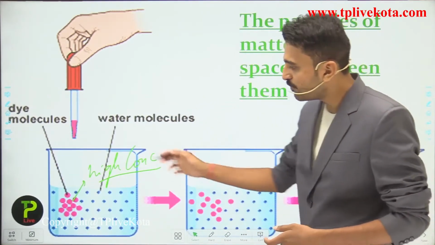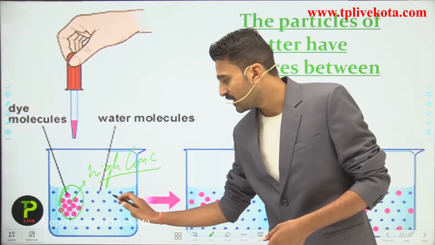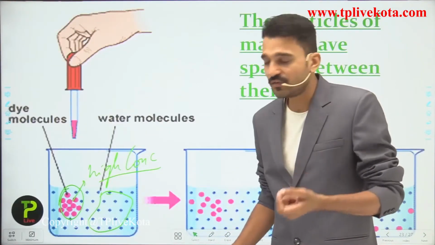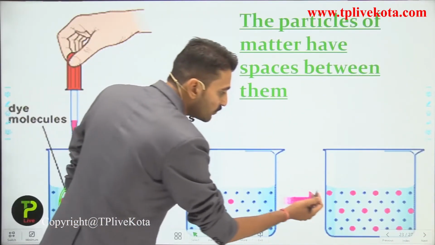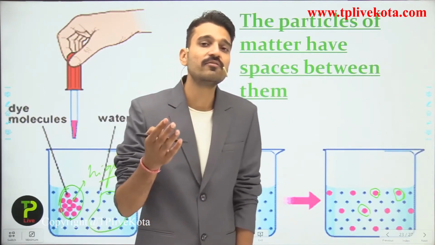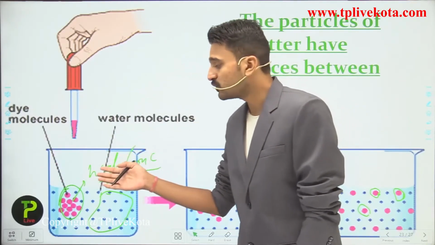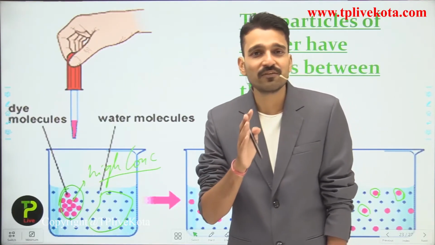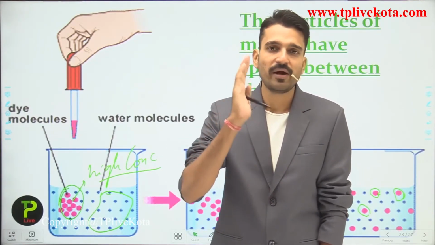So here you see, when we put these ink drops in the water, they are at a higher concentration in this place. Here you do not find any ink drops, so the concentration of ink here is zero. After some time, what happens? They diffuse and occupy the vacant spaces present between the water molecules. Also, when you put these ink drops, or you can put a sugar solution, the level of water does not rise. So it gives us the conclusion that vacant spaces are present between the particles.